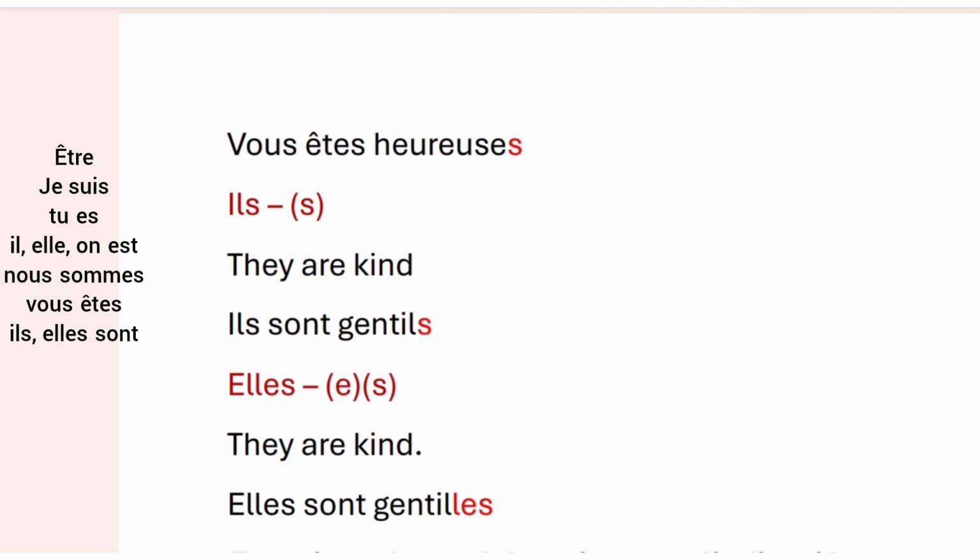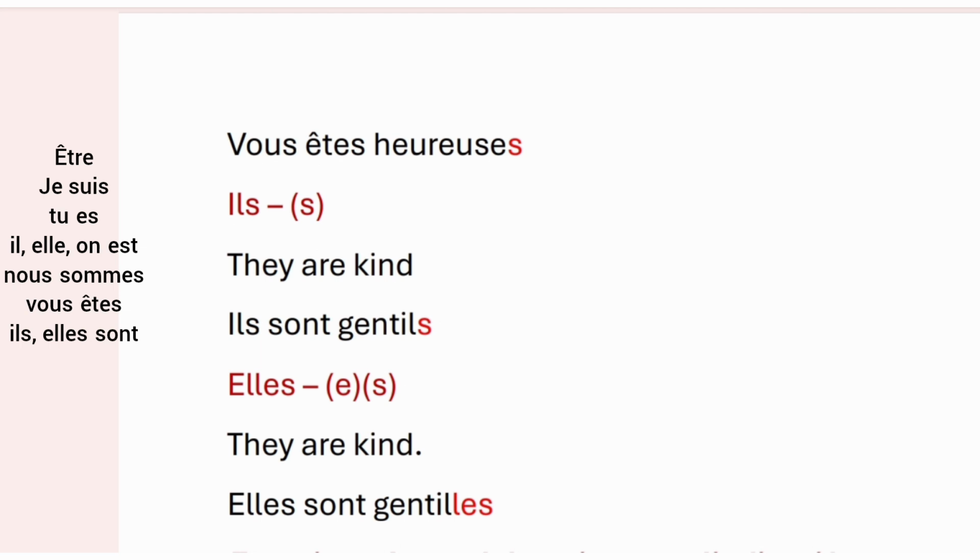Then elles subject pronoun will be accorded in gender as well as number. That is, elles is feminine. So we will be putting the object in feminine, and plural, so we'll be putting an extra s to accord it with number. They are kind. Elles sont gentilles. Feminine of gentil is gentil with extra l and e, and also an s to accord it with number. This is basically known as the accordance, gender and number agreeing together.